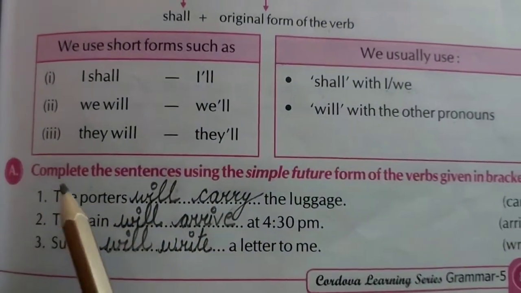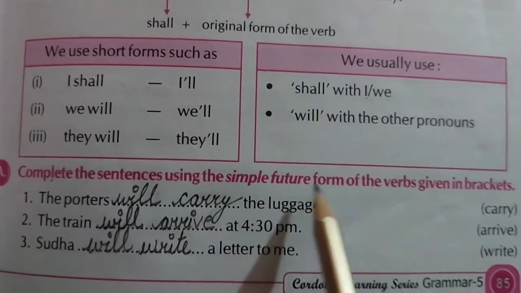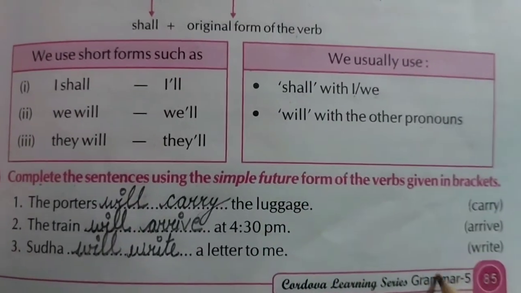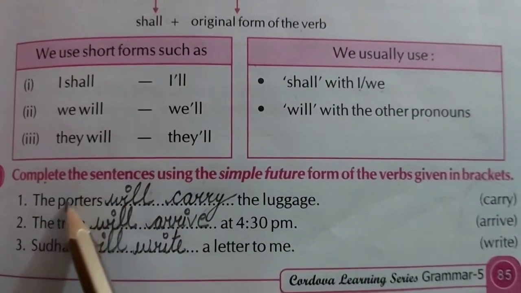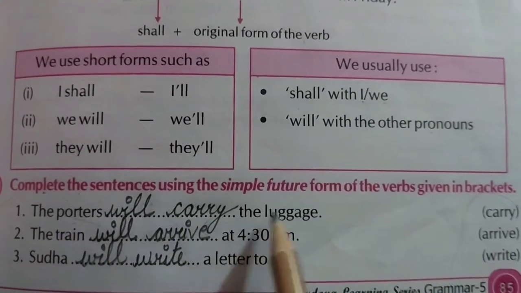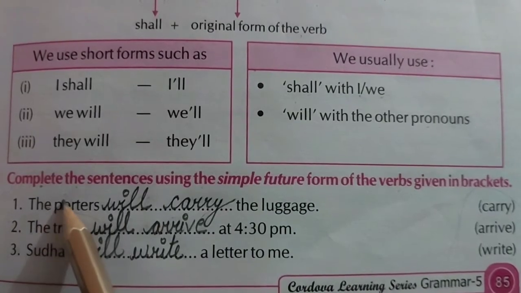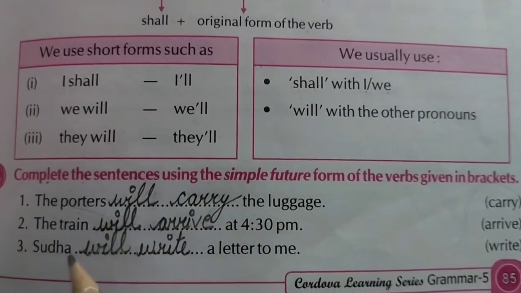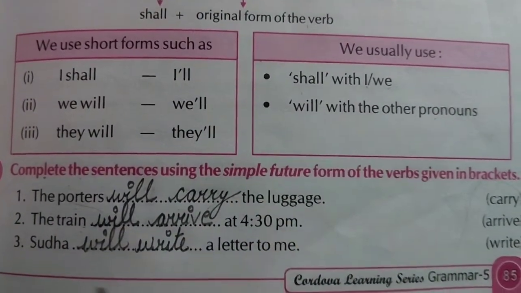So let's start with your back exercise. Complete the sentences using the simple future form of the verbs given in brackets. The porters dash the luggage. Here there is no I, there is no we, so you have to use will and the original form of the verb. The train will arrive at 4:30.